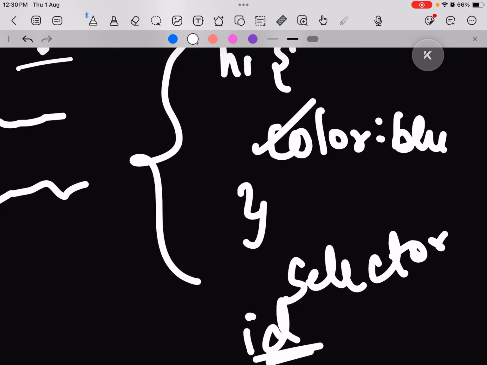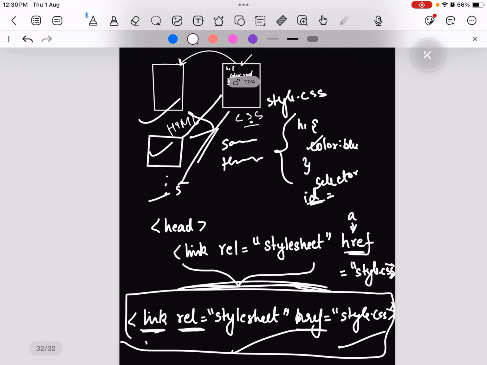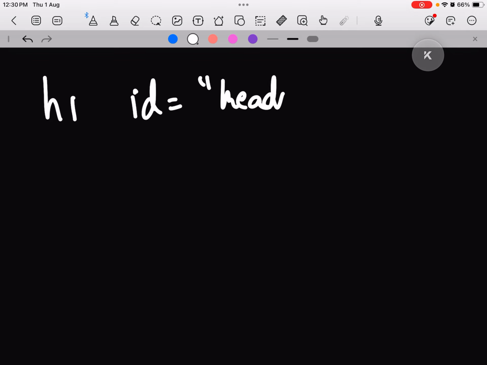So ID is basically a unique ID to every element. For H1, I define an ID. That ID is not predefined. I can myself define whatever I want. H1 ID is equal to, let's say, heading 1. And your ID should not be anything random.